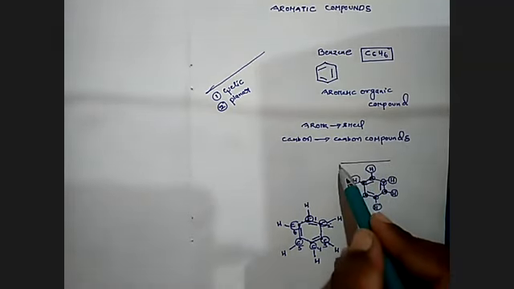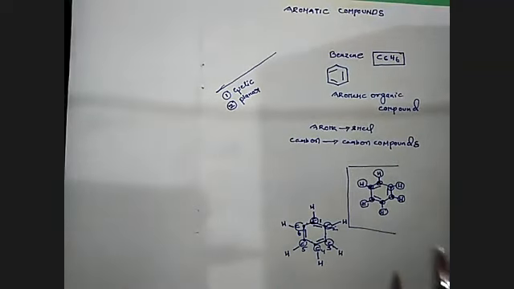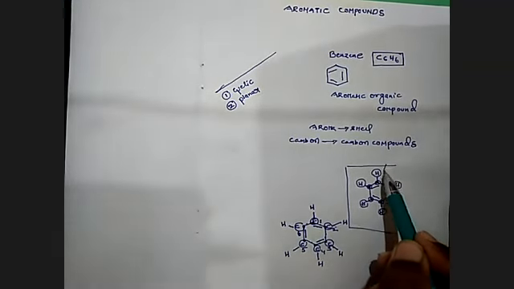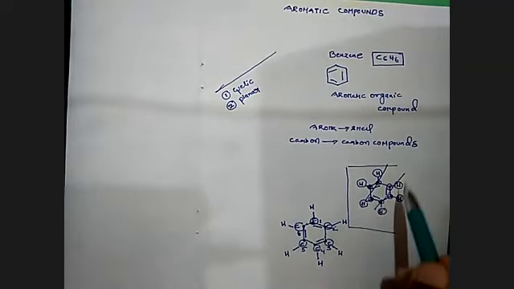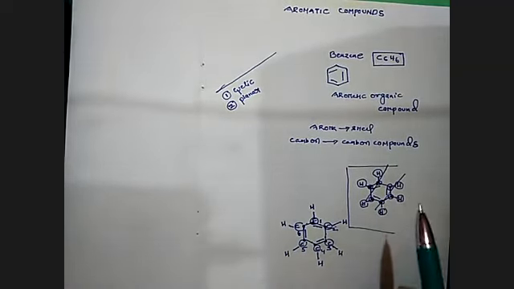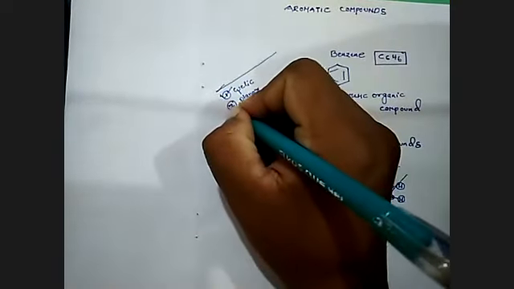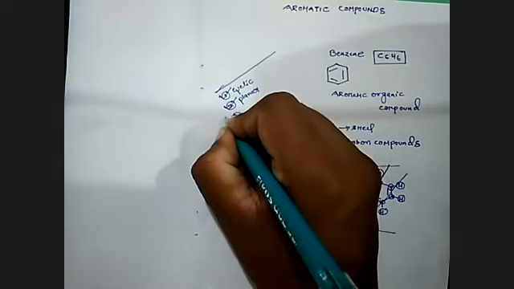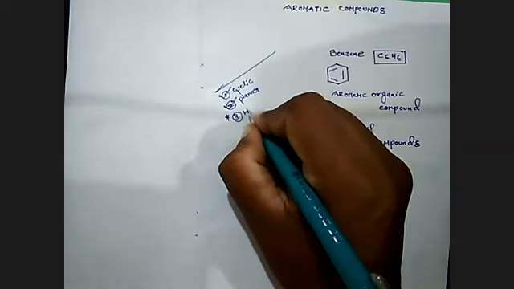In the benzene ring system, all carbons and hydrogens are in the same plane. All 6 carbons and 6 hydrogens are in the same plane. So benzene is known to be cyclic, and benzene is known to be planar. The third very important requirement for an aromatic system is that it must obey Huckel's rule.